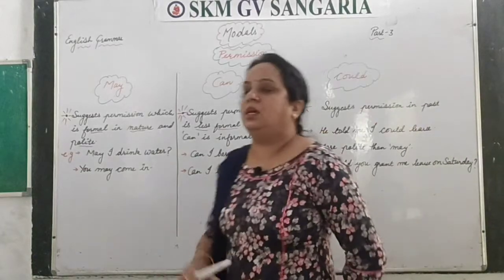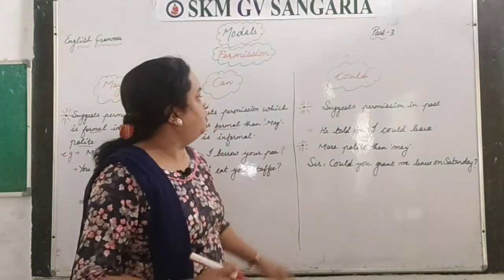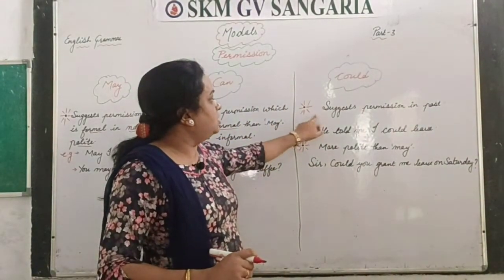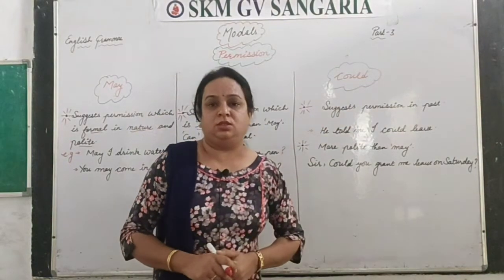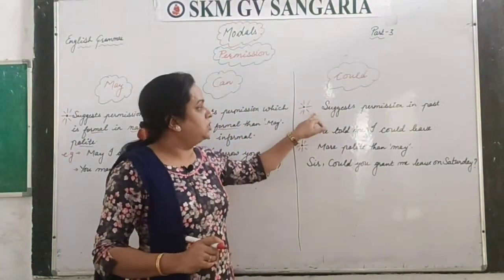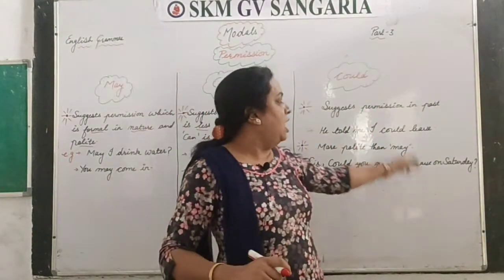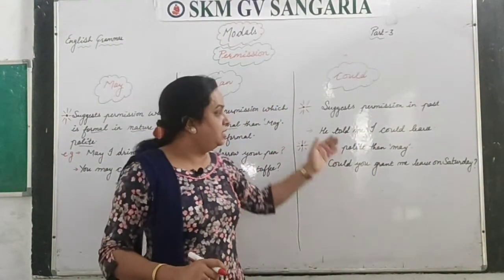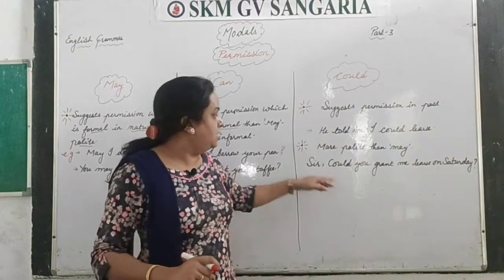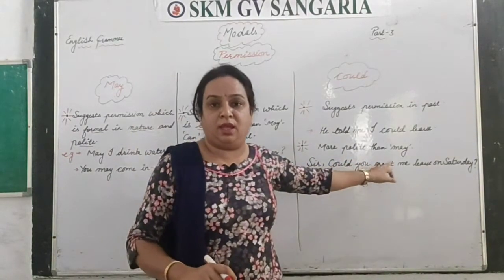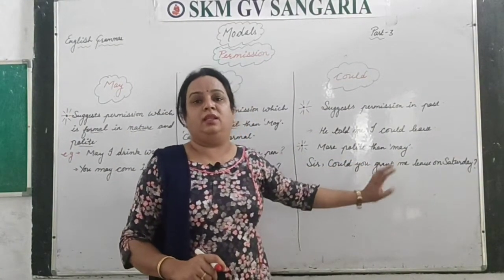Next one, and the last here for seeking permission, suggests permission in the past. Could suggests permission in the past. For example, he told me I could leave. And the second use of could is that it is more polite than may.